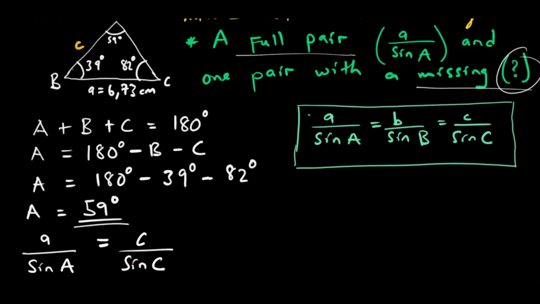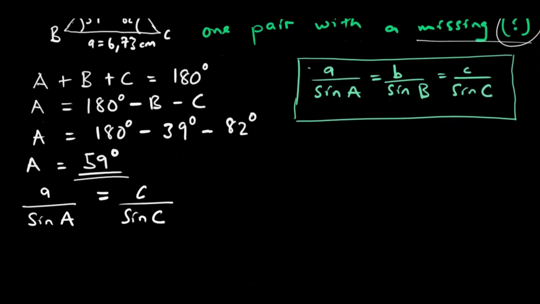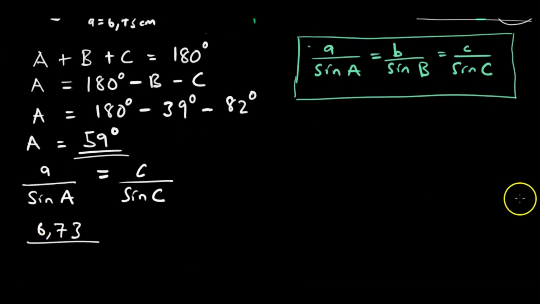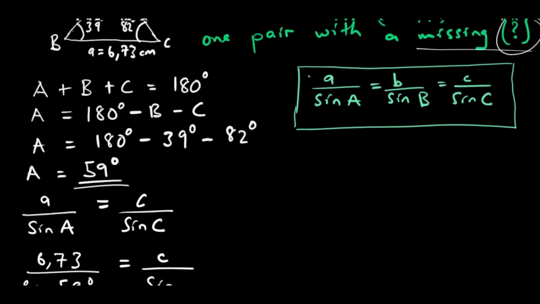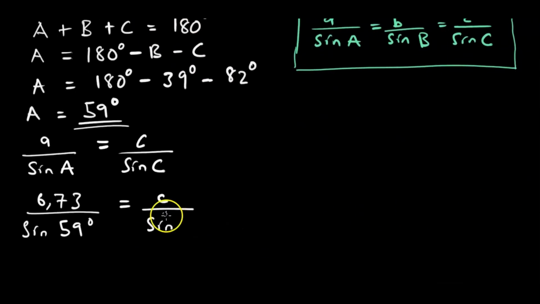All right, let us now substitute. Talking of substitution, A is 6.73 over what? What is the sine of A? This is the sine of what? 59 degrees. This is equal to C, which we want to find, over the sine of C, which is 82 degrees. 82 degrees, like this. You see, it's as easy as this.